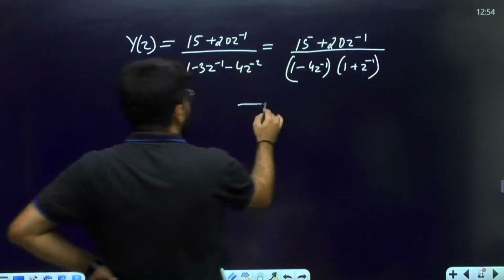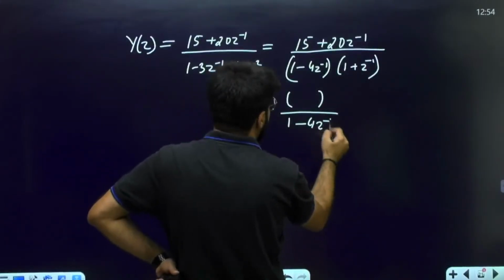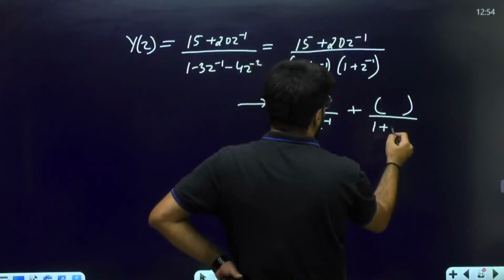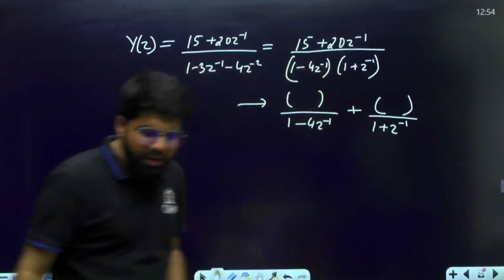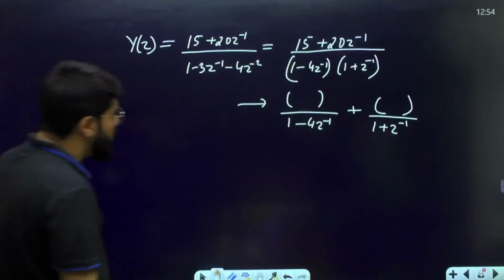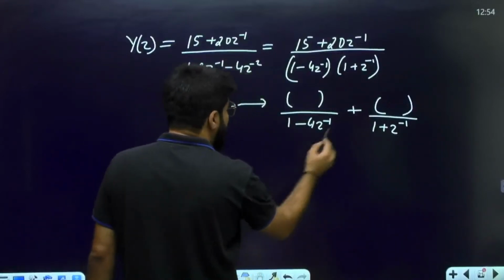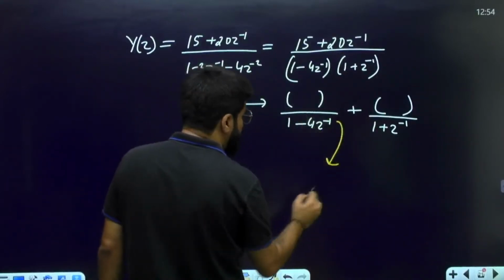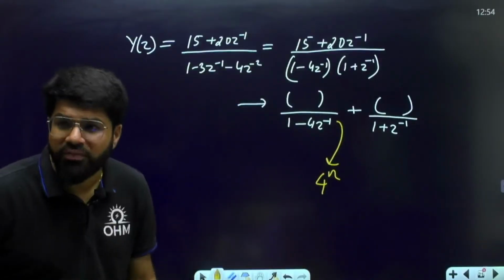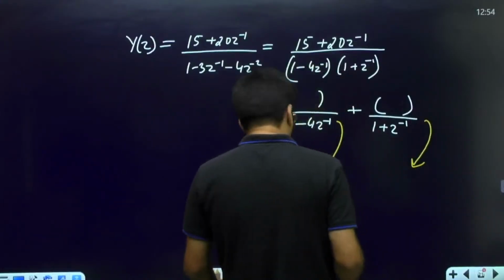Okay, and then you will split this into partial fractions, some particular term upon 1 minus 4 z inverse, plus or minus some particular term upon 1 plus z inverse. Now, you can solve the partial fraction, but I don't think it is going to be required fully. Because if you match the options, this particular term, 1 upon 1 minus 4z inverse, should correspond to 4 power n, like 1 upon 1 minus az inverse gives a power n. And 1 upon 1 plus z inverse.